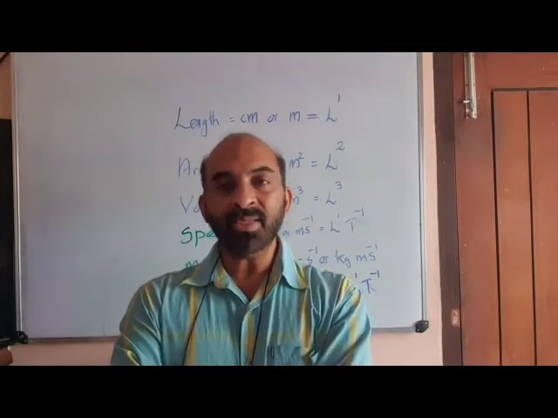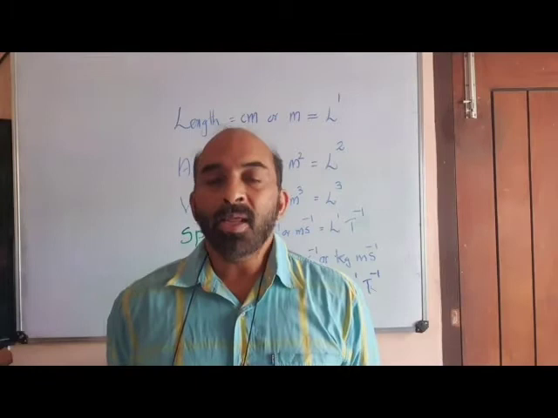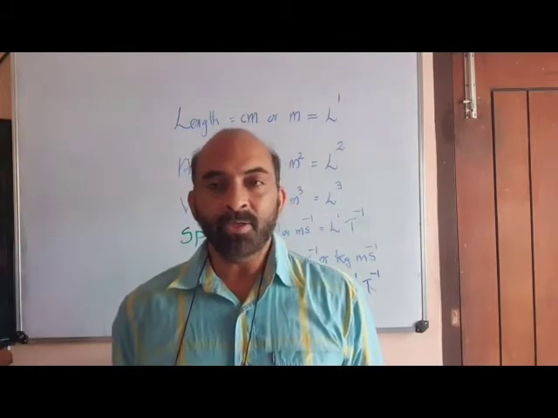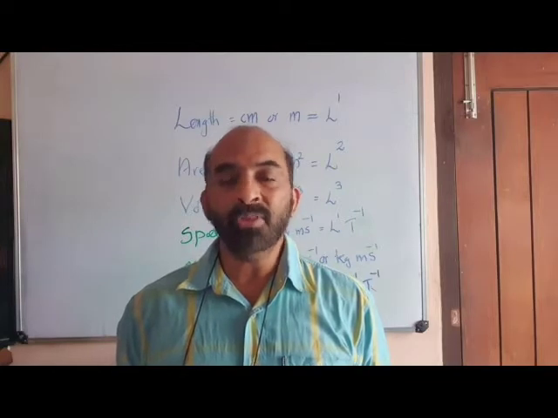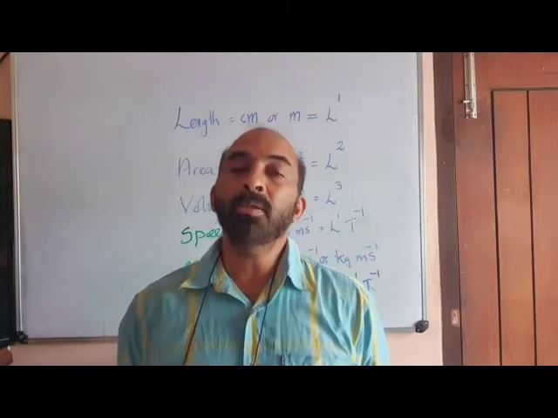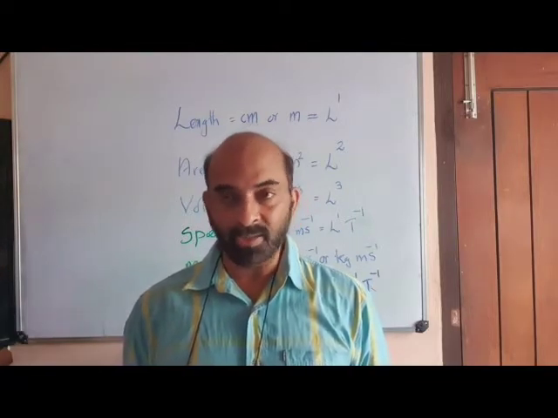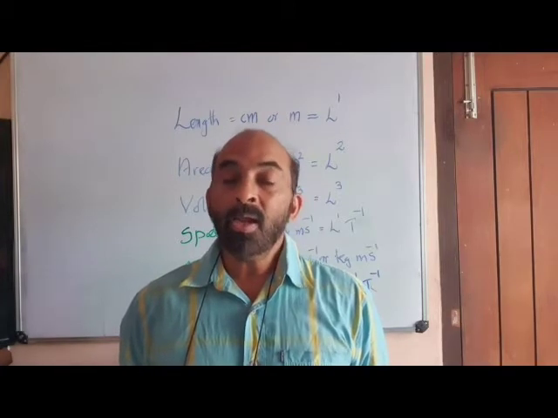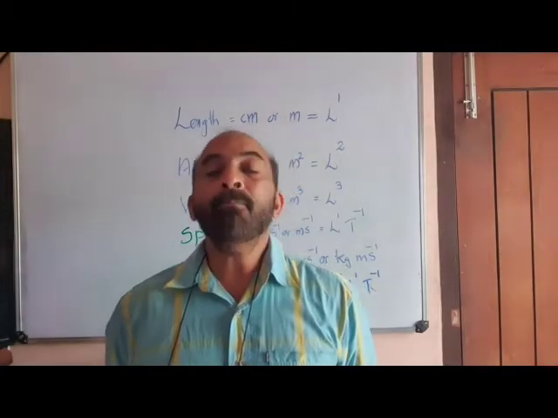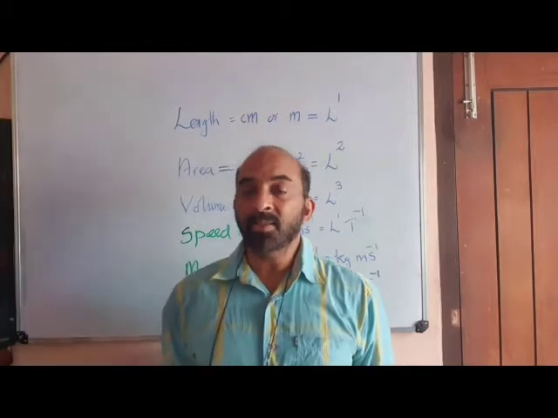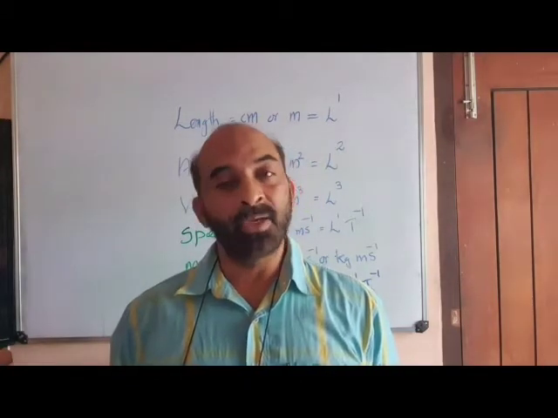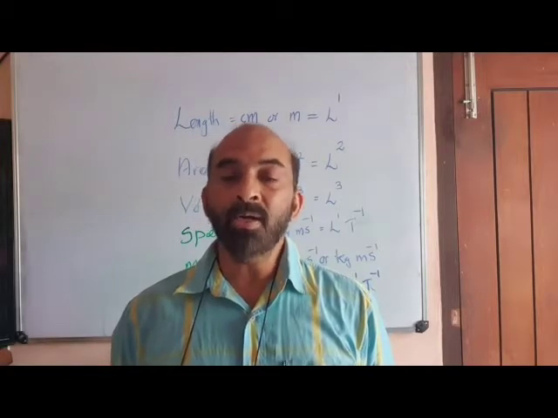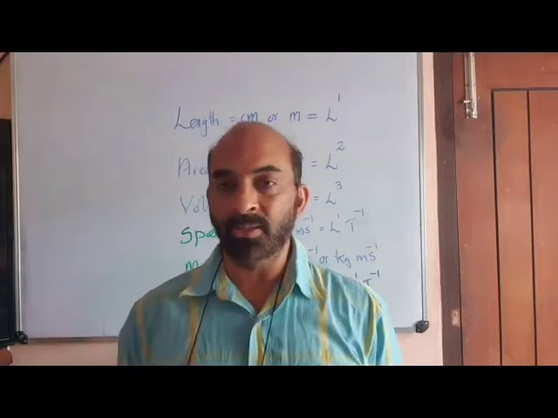So, we say that length in its measurement has the power 1 with respect to the unit length, or dimension of length in measurement is 1 with respect to the basic unit of length.